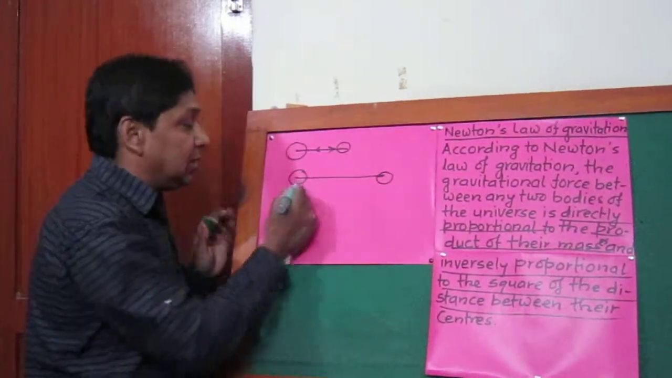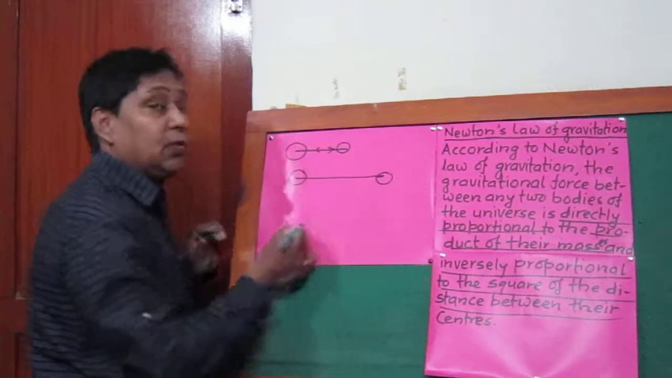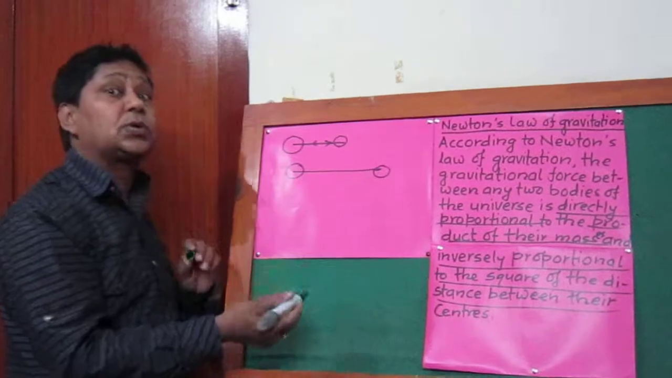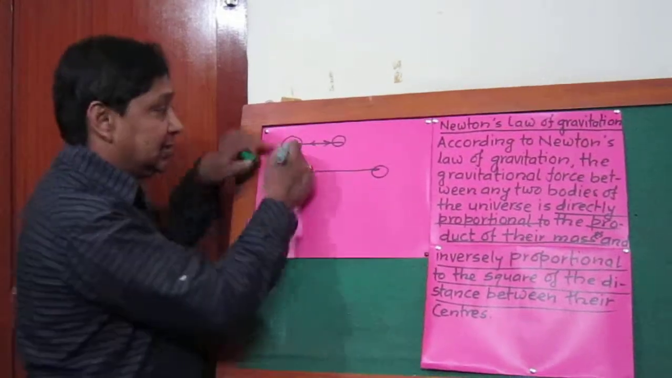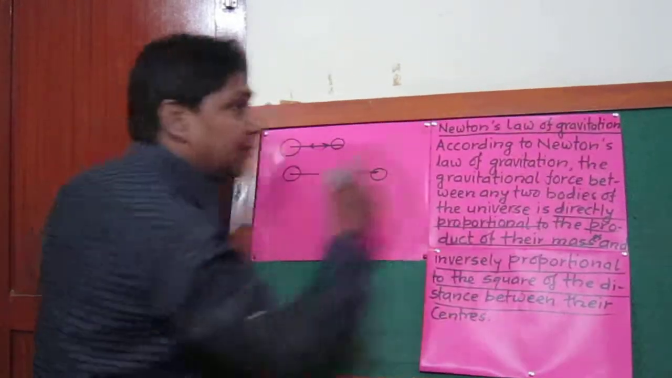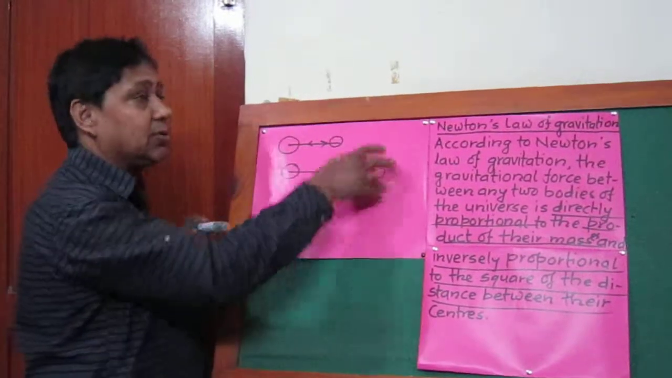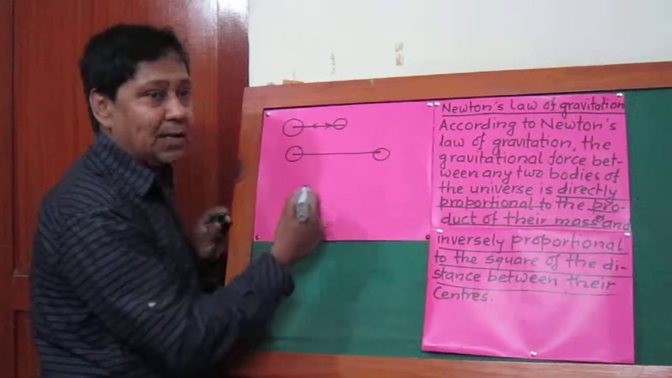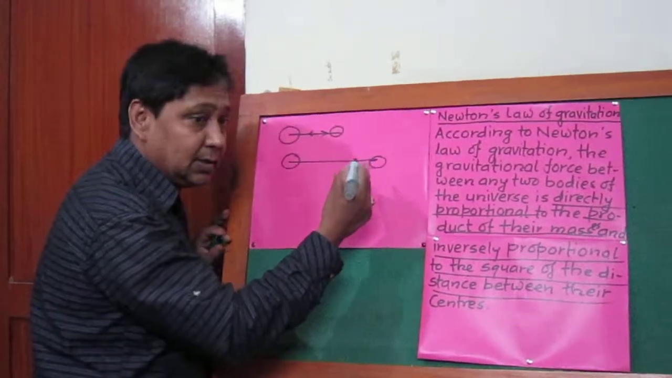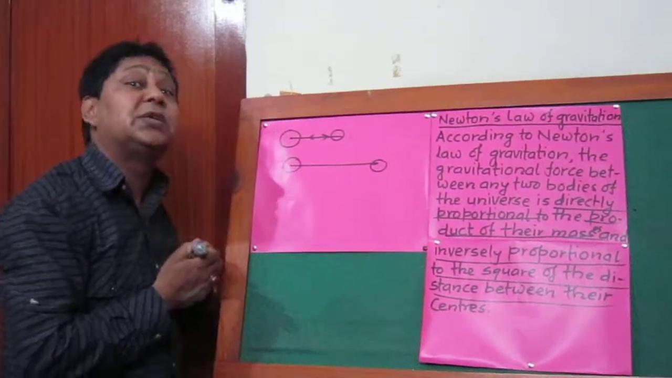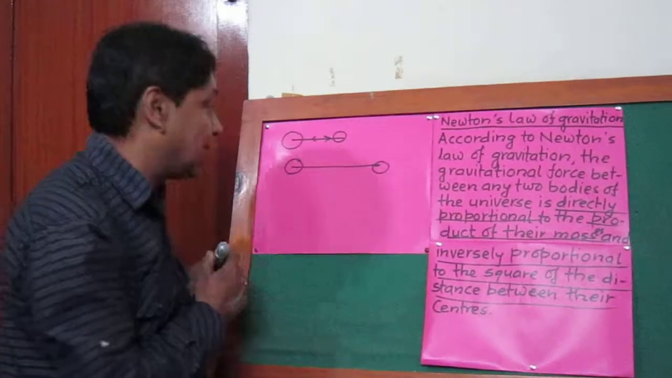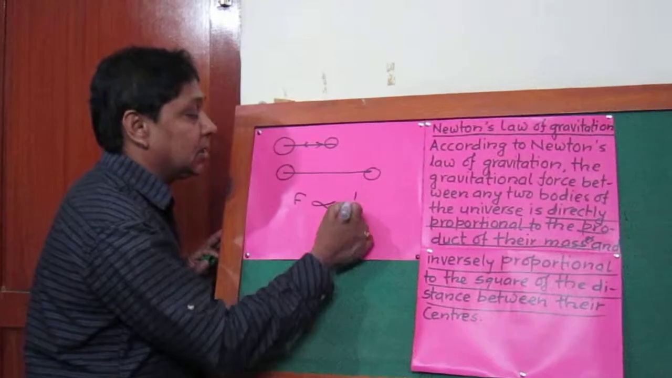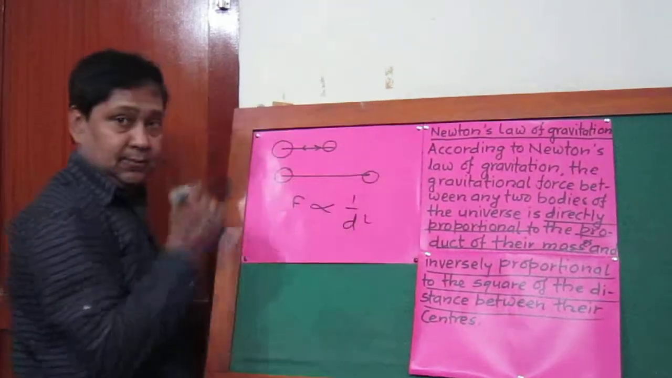then what is found? If distance is increased, the gravitational force is found weaker. If distance is increased, the gravitational force between them decreases. The same bodies, if placed away from each other, then the gravitational force becomes less. But it is found less in what manner? If distance is doubled, then the gravitational force is found to be decreased by 4 times. That's why the gravitational force is inversely proportional to the square of the distance.